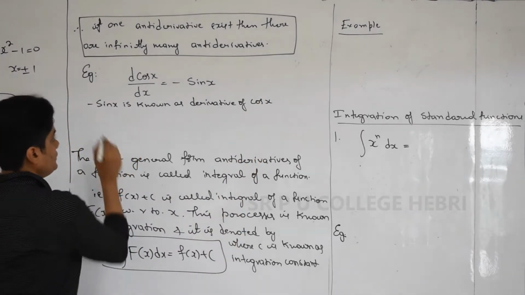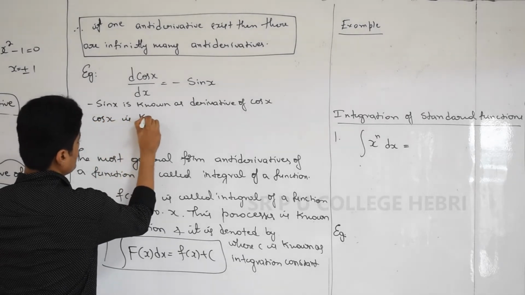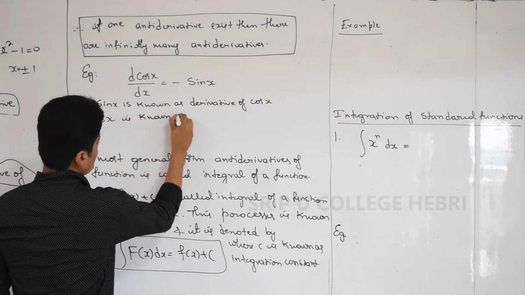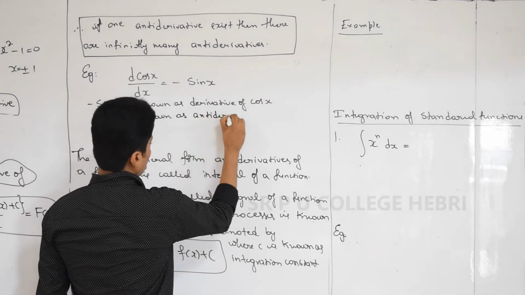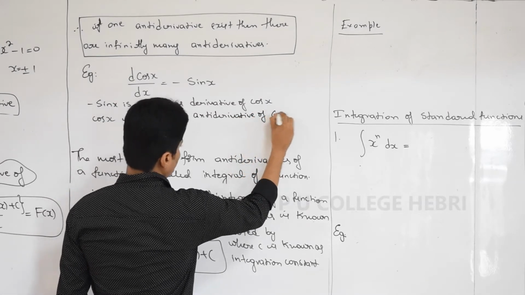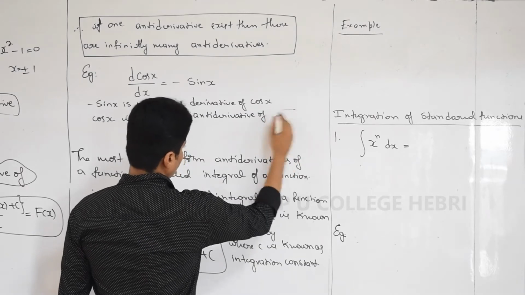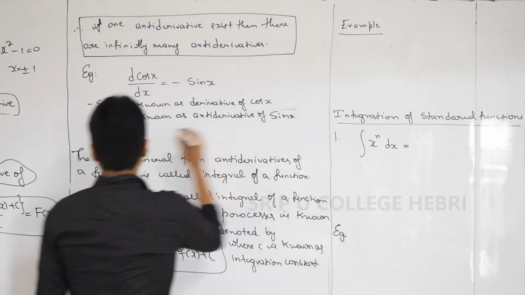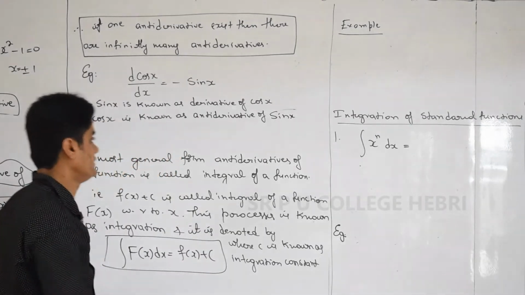Because of this, cos x is known as an antiderivative of minus sin x. So minus cos x is known as an antiderivative of sin x.